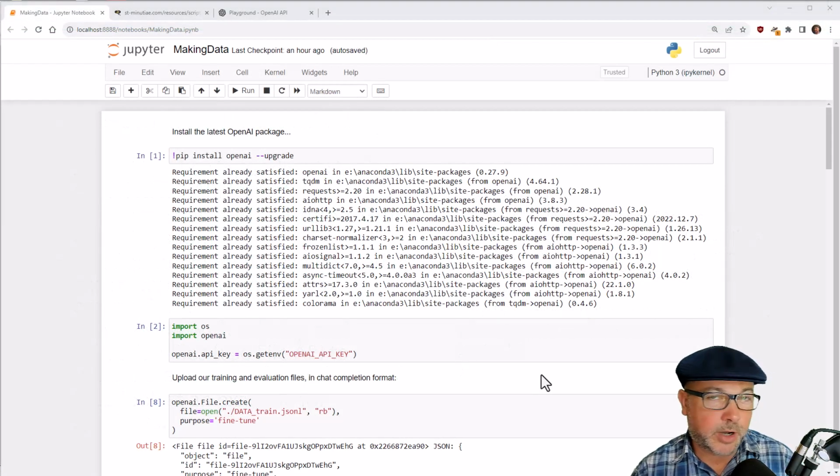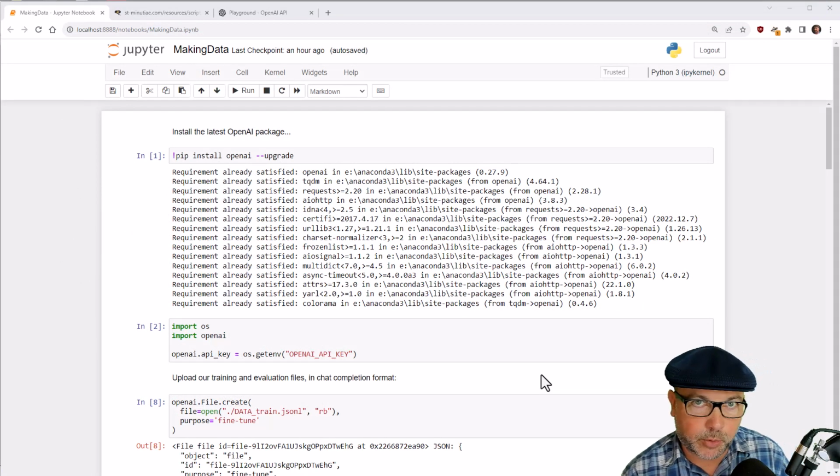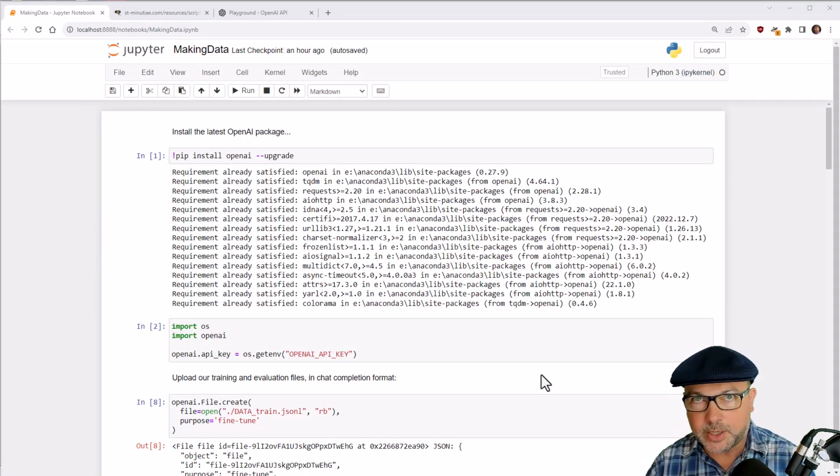Okay, so for fun, we're going to use the new OpenAI fine-tuning API to fine-tune GPT 3.5 and create our own real AI version of Data from Star Trek, based on the fictitious Data from Star Trek. So we're making a real AI based on a fictitious AI. What a time to be alive, right?